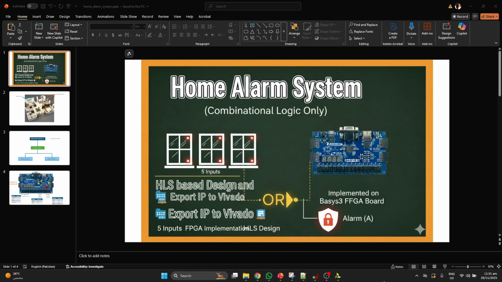Hi, in this video we will learn how we can design a home alarm system in HLS, export the IP block in Vivado, and run it on the Basys 3 FPGA board. This design will be only a combinational logic based design.